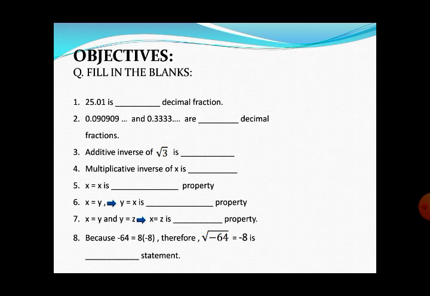Number 8 is: just read it carefully, what the statement is saying. Because minus 64 is equal to 8 multiplied by minus 8, correct? Minus 64 can be written as 8 multiplied by minus 8. Therefore, root of minus 64 is equal to minus 8 is dash statement. It means you have to identify true or false, right or wrong, correct or not correct. This type of answer will come here. But you have to go through the statement again and again, try to understand it, and then mention your answer. Do this.